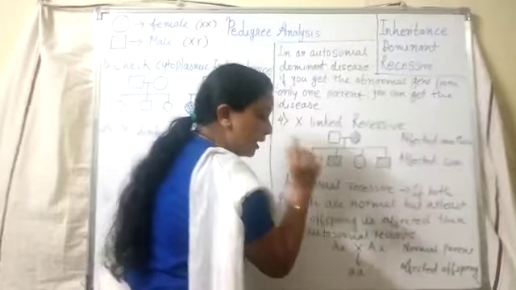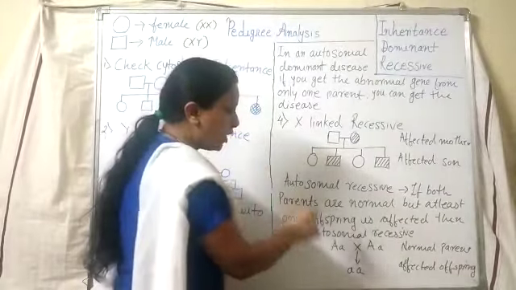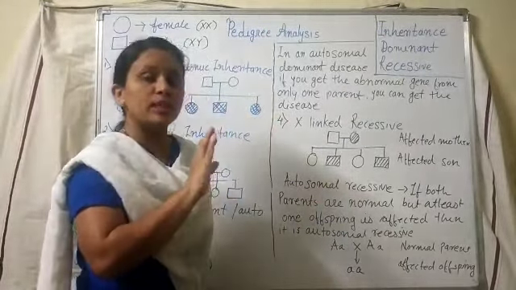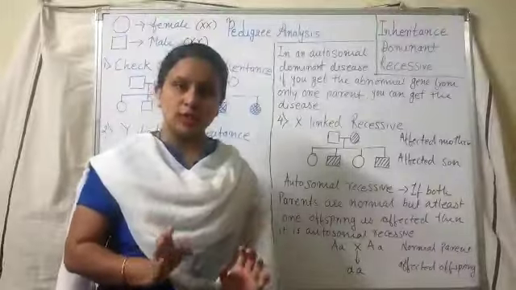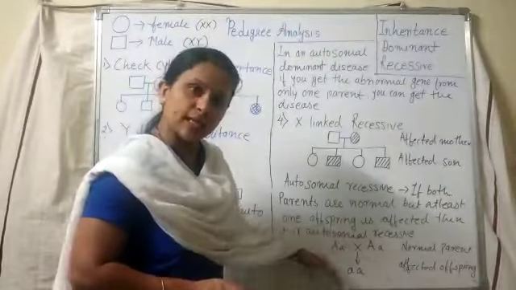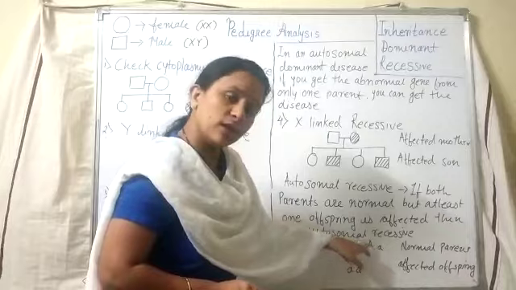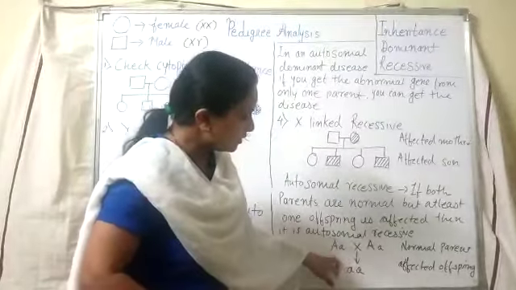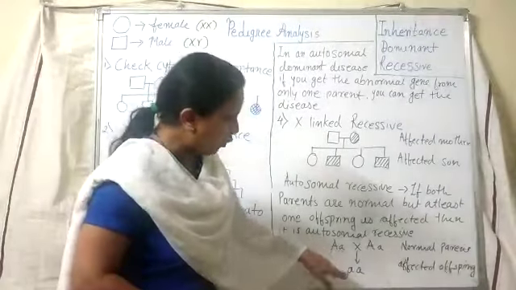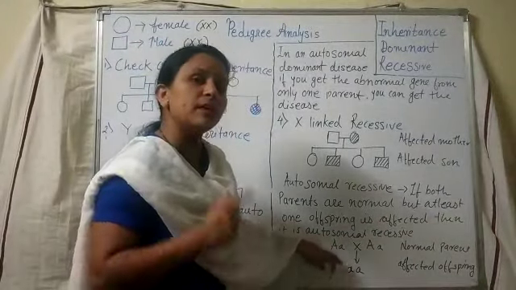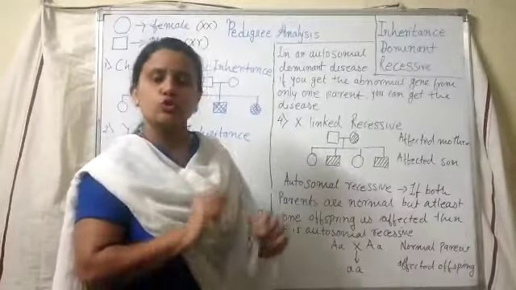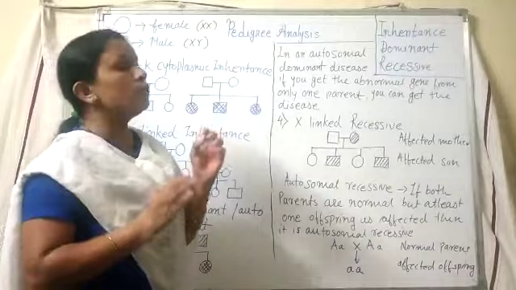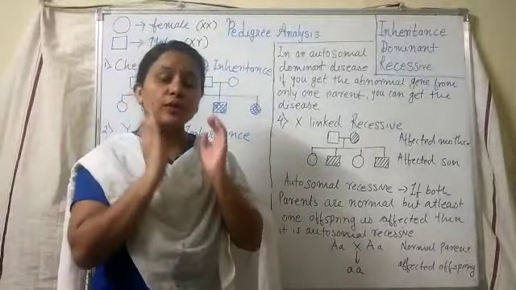In one of these, a recessive characteristic is there which is not expressed when that person is developing or growing. That particular gene is not expressed at all. But when the offspring is there, both small a, aa, which is responsible for that disease, is there with the offspring. So obviously this offspring will be affected. So simple it is to study pedigree analysis. Pedigree analysis will give you a complete study of inherited genes.